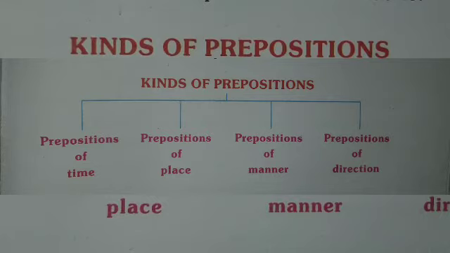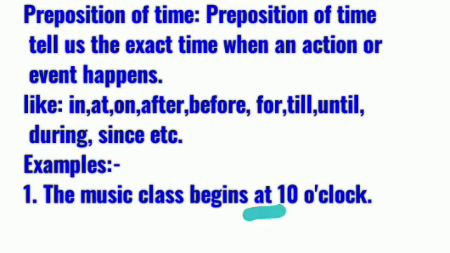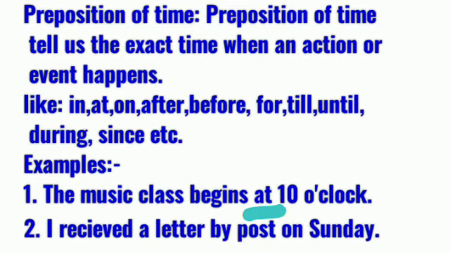First is your preposition of time. A preposition of time tells us the exact time when an action or event happens. Examples are in, at, on, after, before, for, until, till, during, since, etc. Example: the music class begins at 10 o'clock. Here at is used for 10 o'clock.